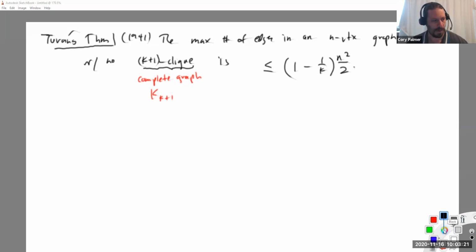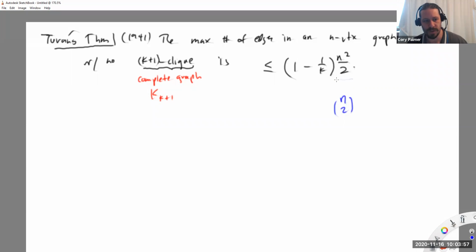Okay. We're going to give a couple proofs of this, but I want to talk about this bound for a second. What's kind of going on? Why have I written it in this form? In other textbooks, you may see slightly different forms and so on. So what I want to look at here is just ignore the 1 minus 1 over k part for a second. Then the upper bound says n squared over 2. Well, n squared over 2 is basically the same as n choose 2, at least for n large. N squared over 2 is a little bit bigger than n choose 2, right? N choose 2 is n times n minus 1 over 2. So this number is a little bit bigger.